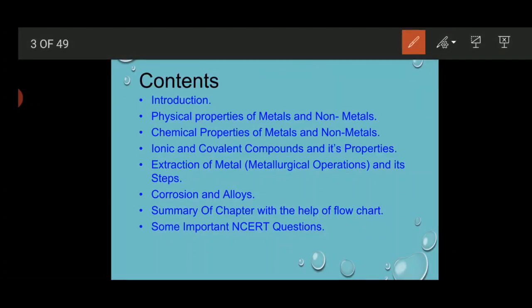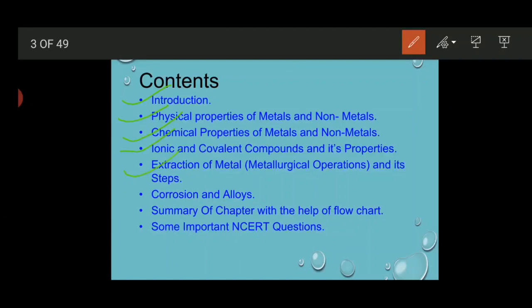So the first topic is introduction. We will do the introduction of metals and non-metals. After that we will discuss the physical properties of metals and non-metals. Third, we will discuss the chemical properties of metals and non-metals, and related to the chemical properties, we will also discuss ionic and covalent compounds and their properties. What are the different properties of covalent compounds, that we will discuss.